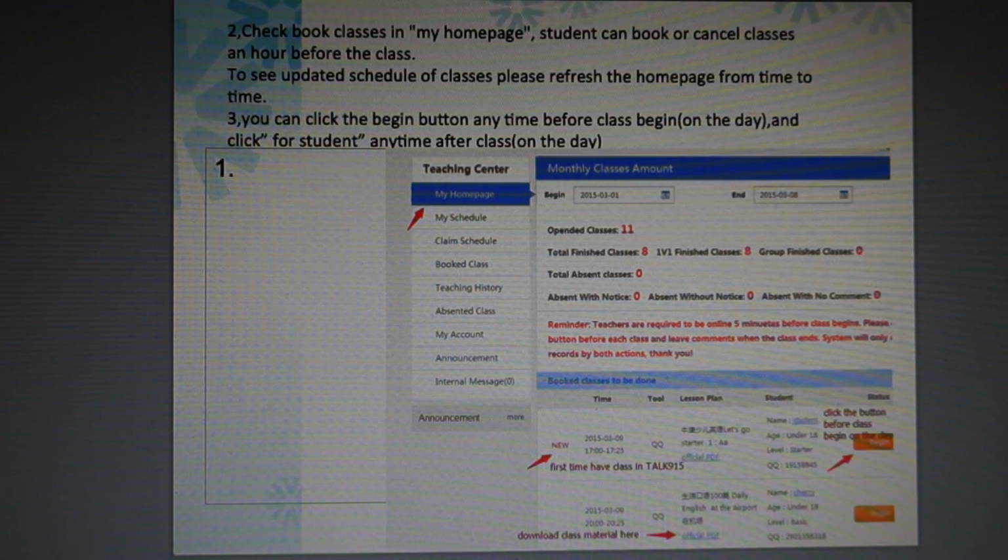The second rule is what tool is used. Students choose to have class with you, mainly by QQ or Skype. The third rule is the teaching topic. For this lesson, you can download the teaching material by pressing the blue download link in the picture. Please note, you need to download it in advance and look at the material before you have the class. The fourth rule is student information. You need to find the name, age, level of English, and what tool they are using. If it indicates a number and QQ, that is the student's QQ number. That means you need to have the lesson with the student on QQ.